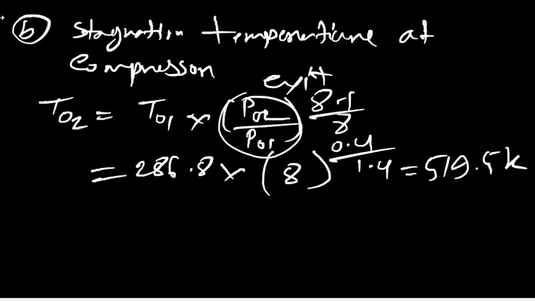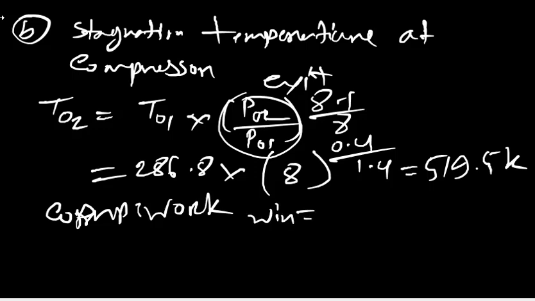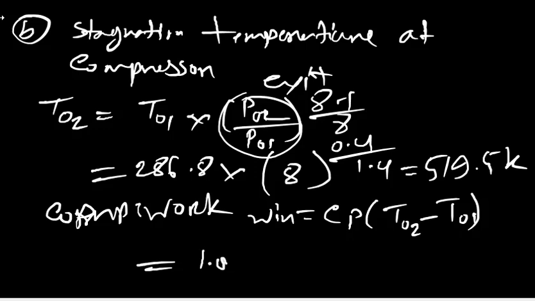The compression work we also have to find out. So compression work is Cp times the difference between T2 stagnation and T1. Here Cp we know is 1.005 kilojoule per kg Kelvin, times 519.5 minus T1, which is 286.8.